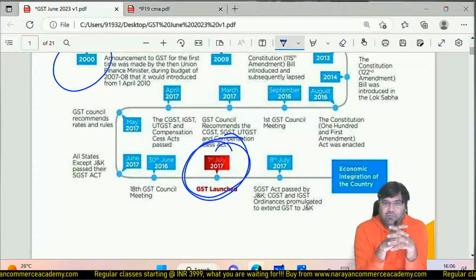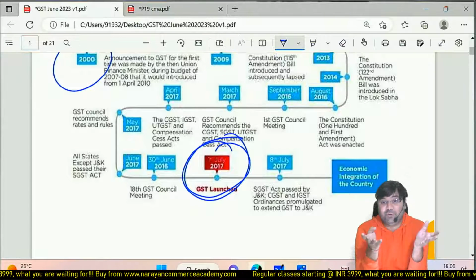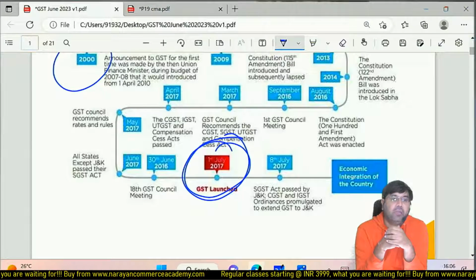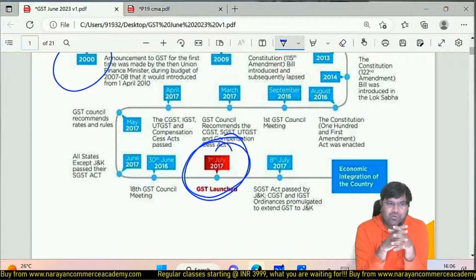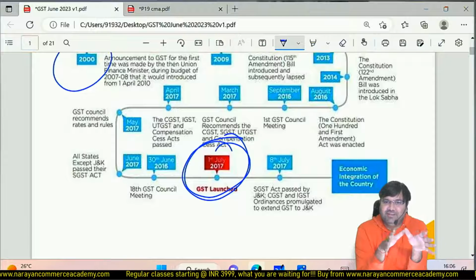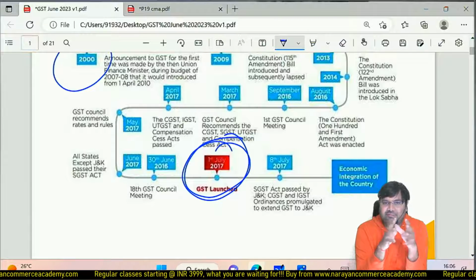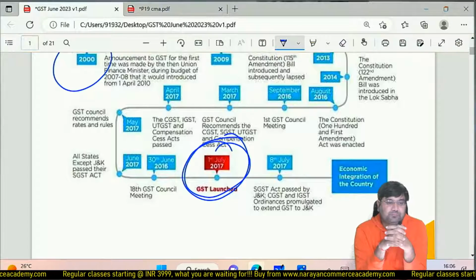People don't want to give credit, but that is wrong. Because in 1991, India was about to go bankrupt, but it was only because of Manmohan Singh that India was saved. This is a fact, you can check on Google. Anyway, I'm not going to go into detail on Manmohan Singh's decisions right now because that is not our subject matter.